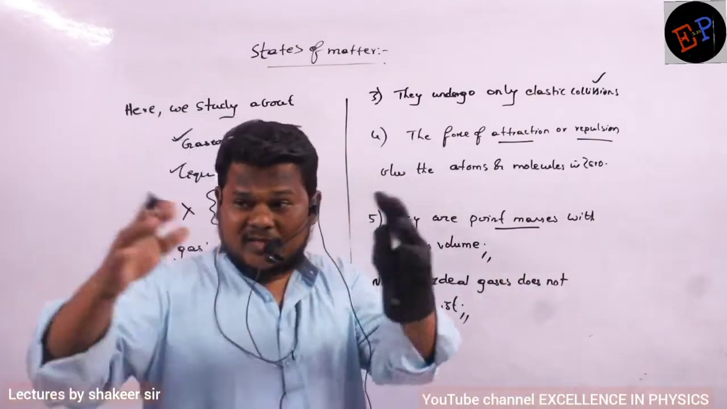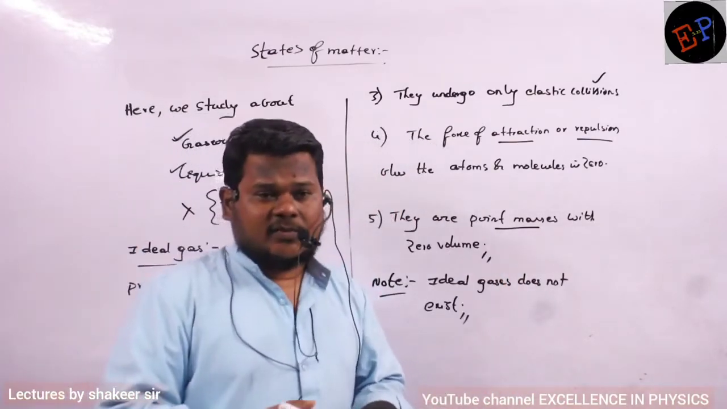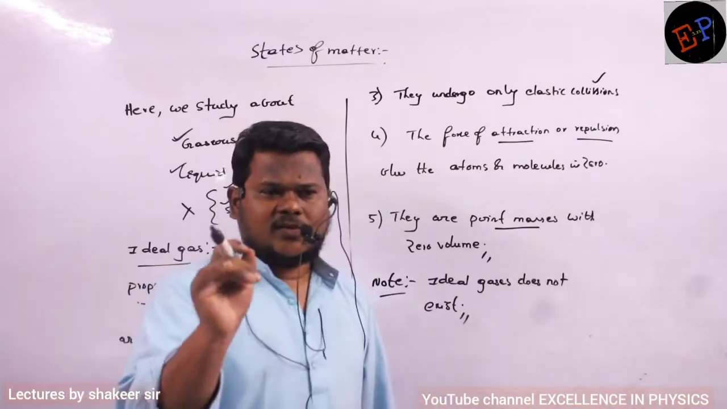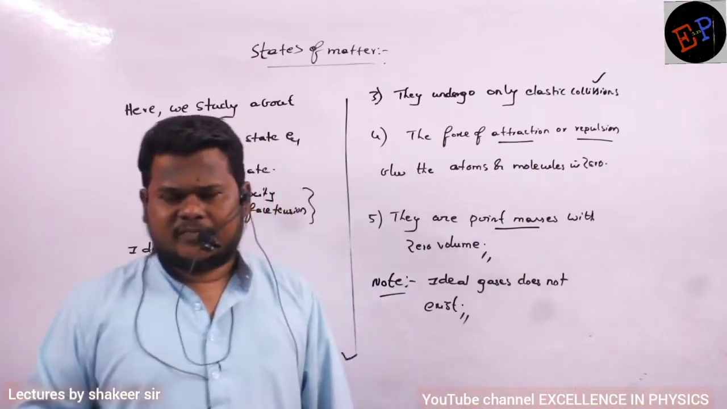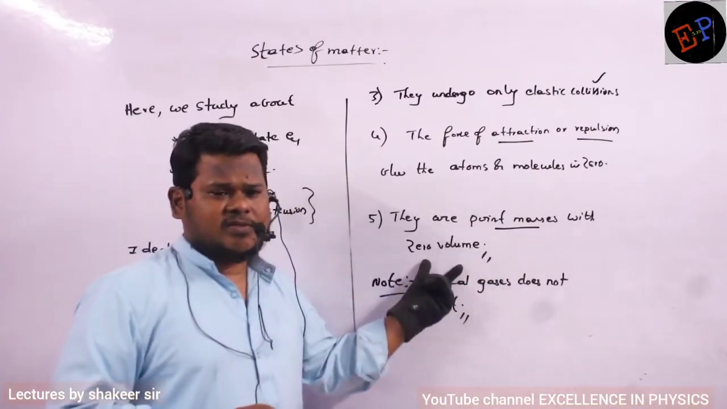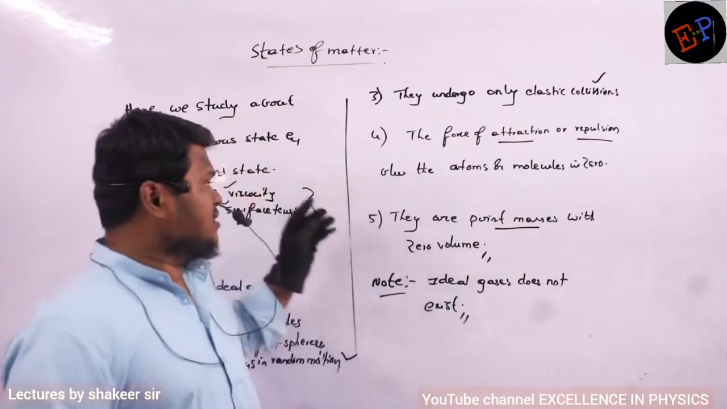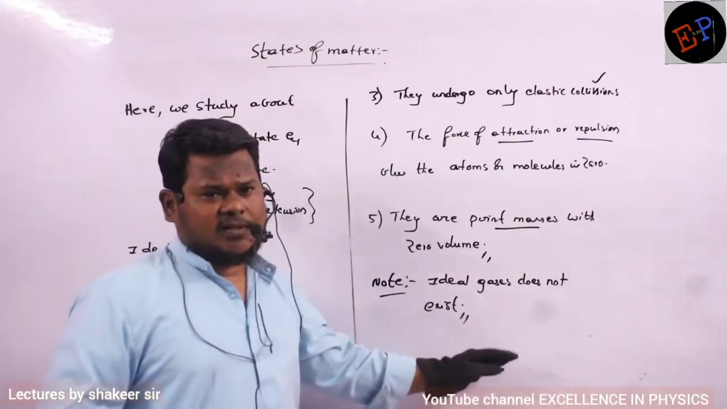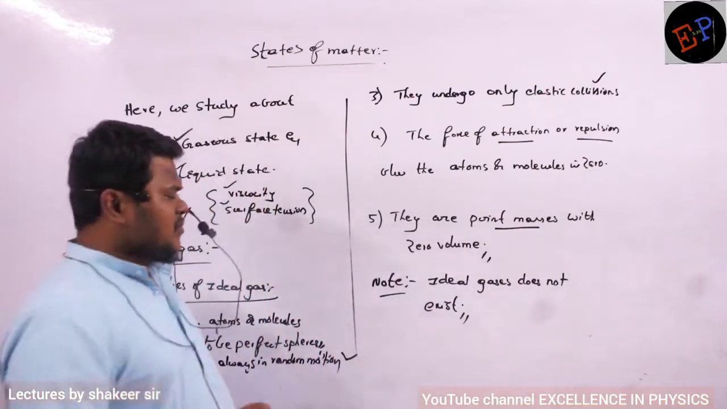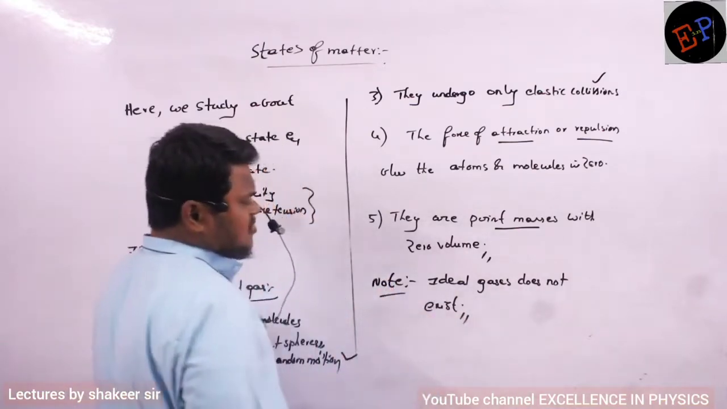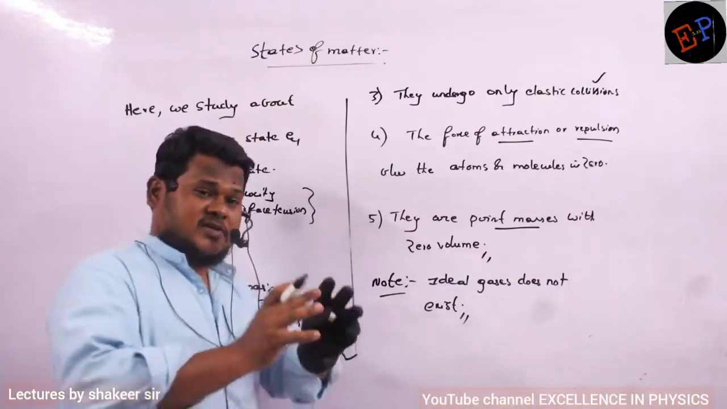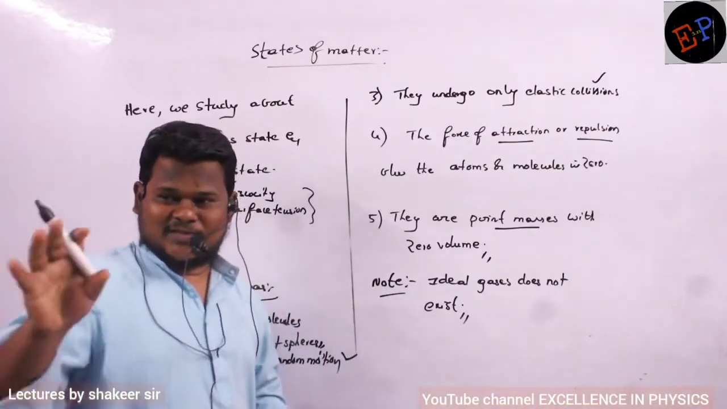When compared to the size of the container, the size of the atom or molecule is very small. Therefore we consider them point masses and their volume is considered to be zero. These are the properties we study for ideal gases, and by taking these considerations we do the calculations. But the point is that there is no ideal gas existing in this universe. Ideal means exemplary. Gases should be like this.